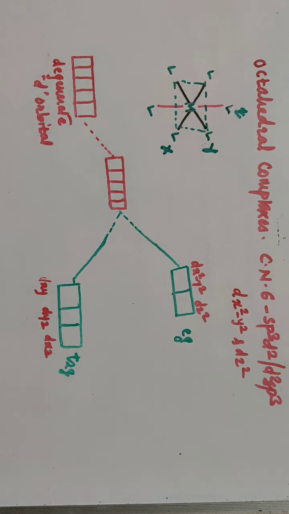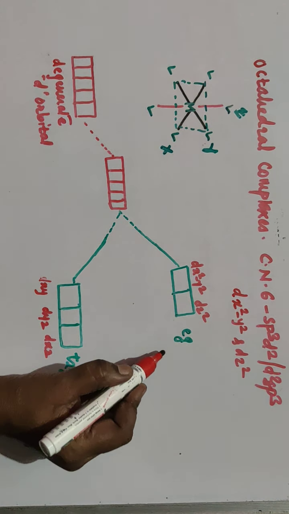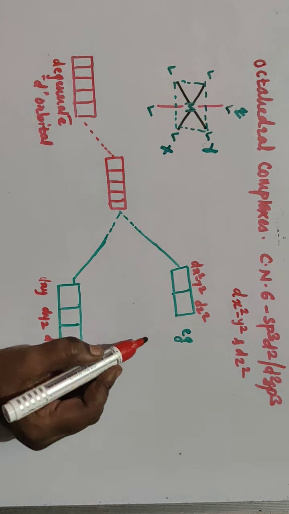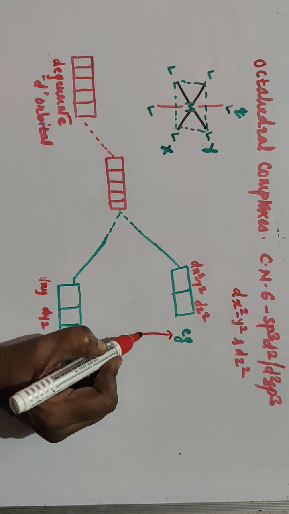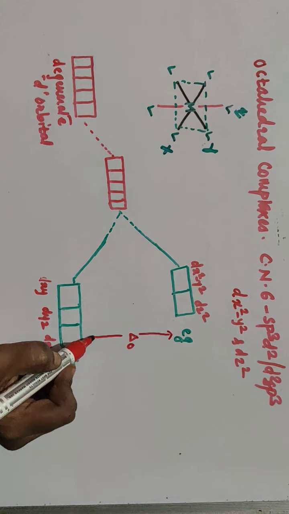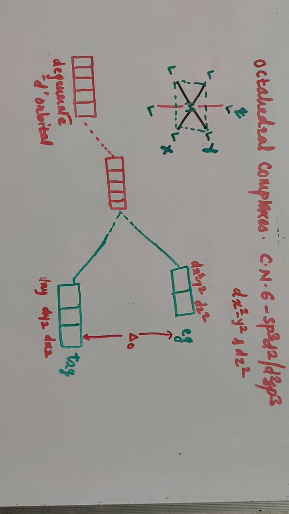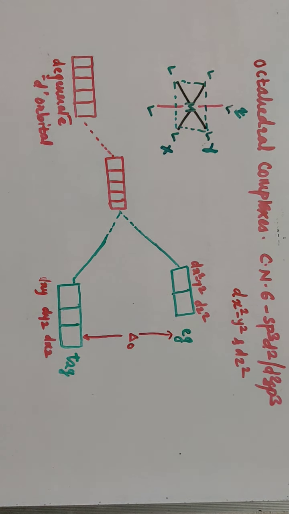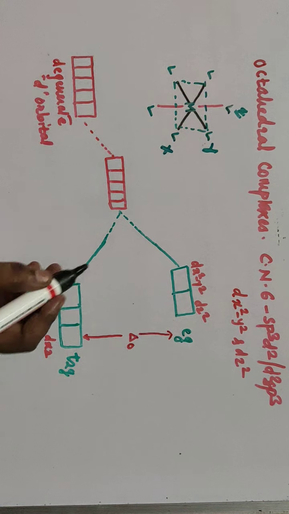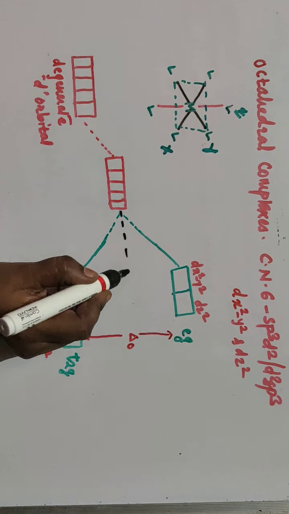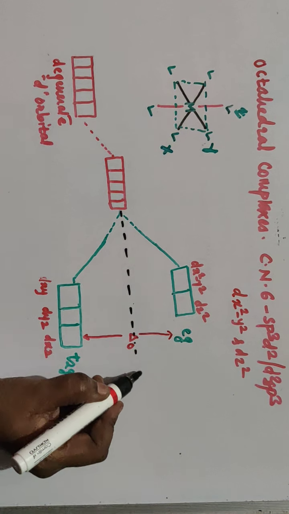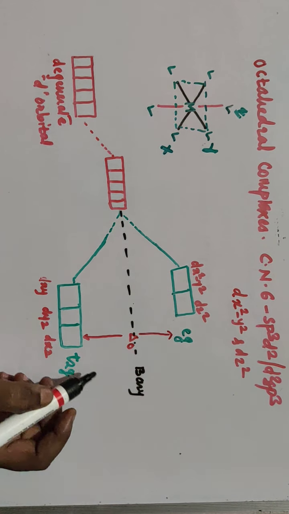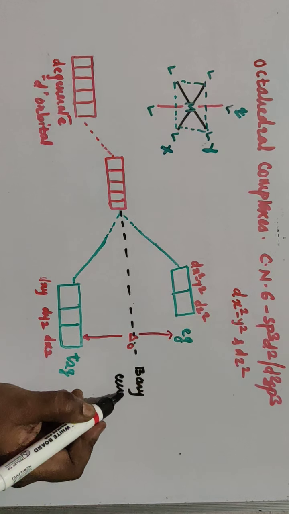So this is about the energy difference between T2g and Eg orbitals, and this difference in energy is called delta zero. The difference between the energy of T2g and Eg is your delta zero, while the point from which the splitting takes place is called the barycenter. I'll show the point also. So this point is called your barycenter.